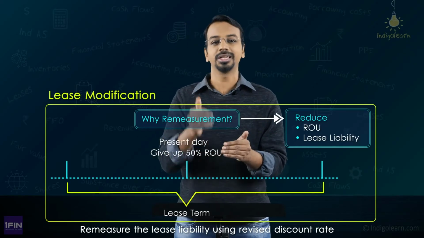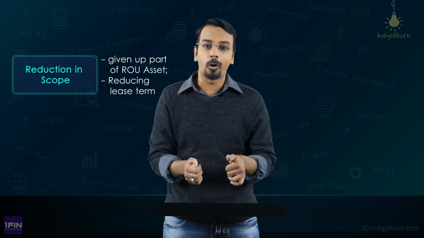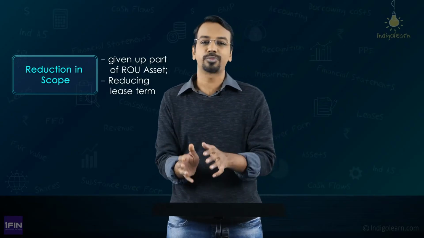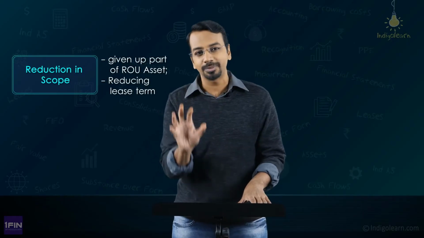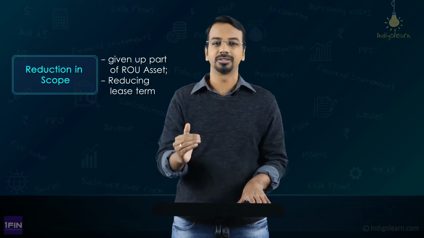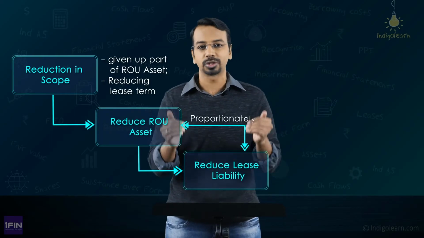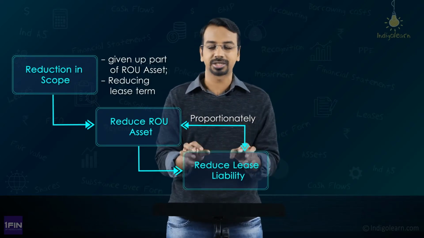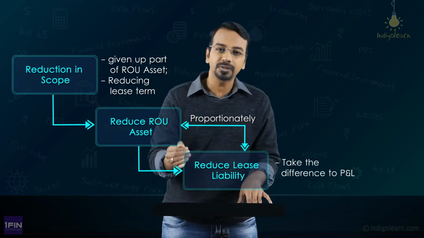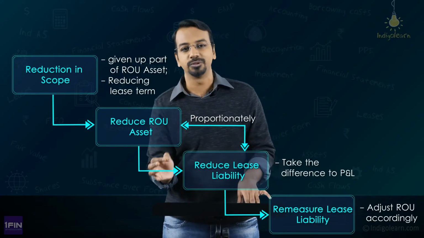So, the only complexity here that you need to understand is, if there is a reduction in scope, either because of reduction in right of use asset or because of reduction in lease term. We will take problems for both of these so that you have absolute clarity on how to do the accounting treatment. But the concept that you need to understand is, if there is a reduction in scope, first reduce the right of use asset and reduce the lease liability proportionately, okay, and then whatever difference arises because of this reduction, you take it to P&L. After that, you carry out a remeasurement of lease liability and then adjust the right of use asset accordingly.